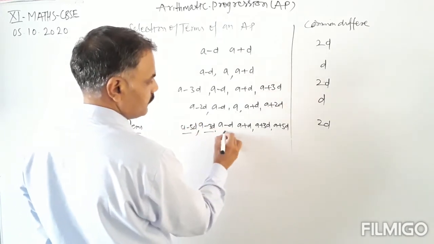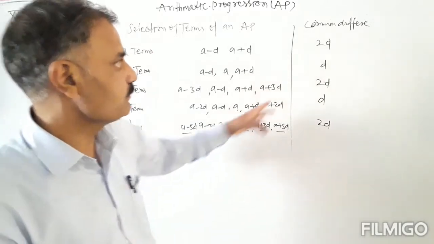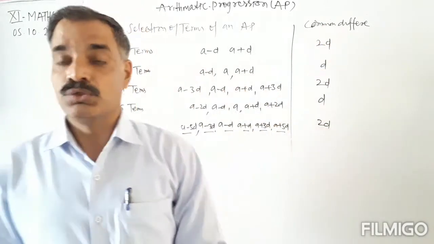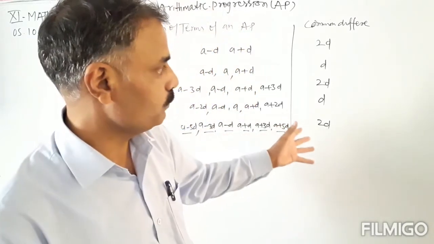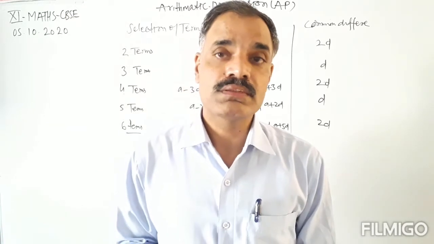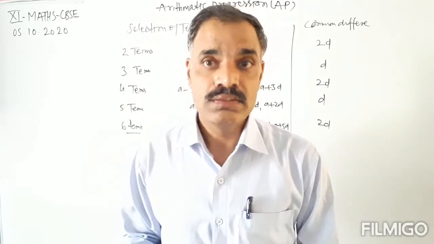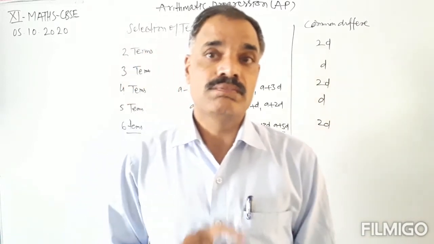So these are the 6 terms. Whenever we are selecting 6 terms, we will have the common difference 2d. That means if we are selecting an even number of terms, the common difference will be 2d, and if we are selecting an odd number of terms, we will have the common difference d. Okay. So this is the selection of terms.